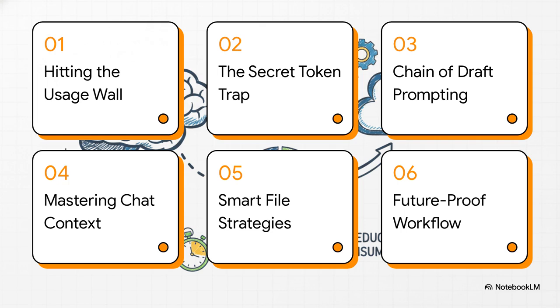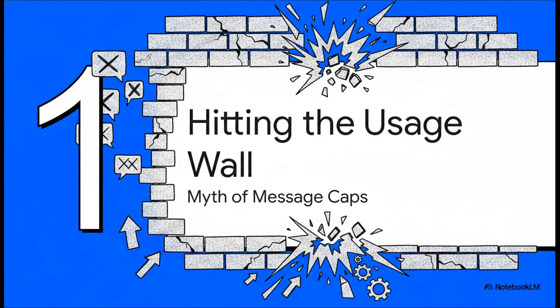First, we'll look at hitting the usage wall. Then, the secret token trap, followed by chain of draft prompting, mastering your chat context, smart file strategies, and finally, future-proofing your workflow. Section 1. Hitting the usage wall. The myth of message caps.